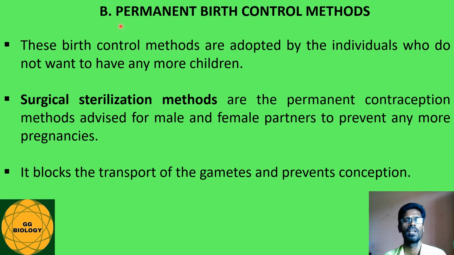Next are the permanent birth control methods. These are adopted by individuals who do not want to have any more children at all. Surgical sterilization methods are the permanent contraception methods advised for males as well as female partners to prevent any more pregnancies. This blocks the transport of gametes and prevents conception.